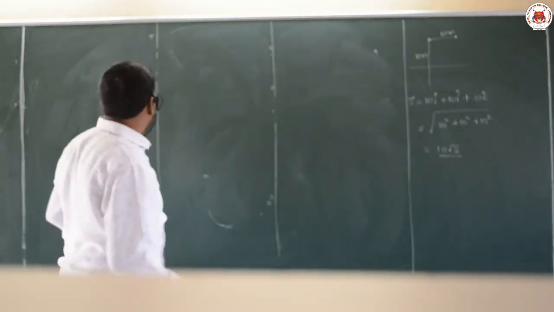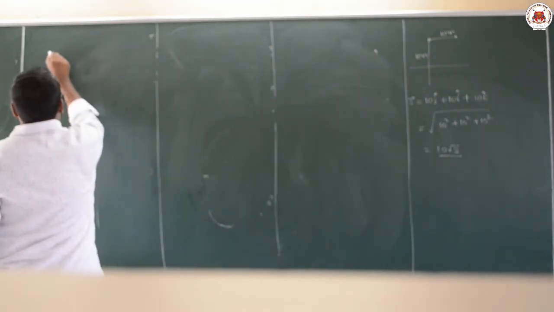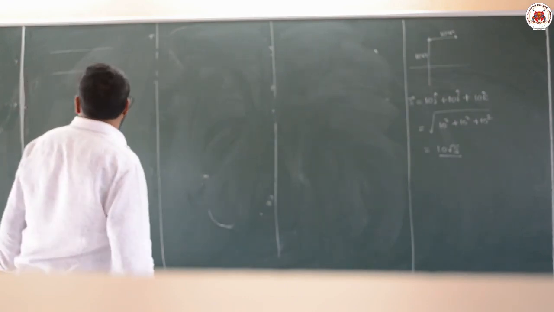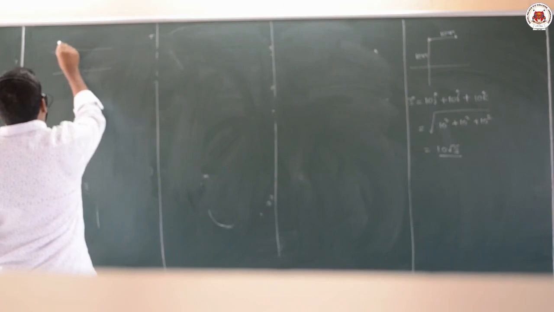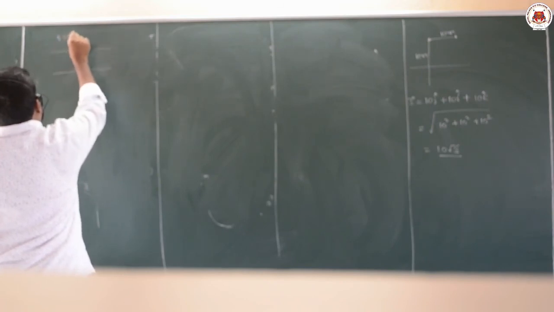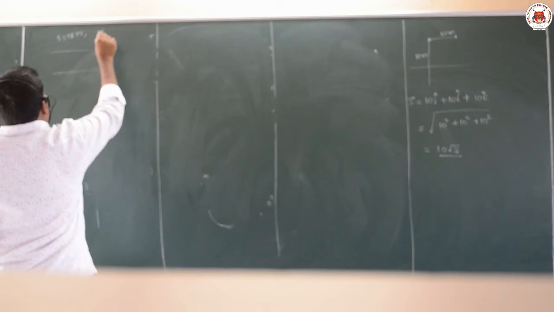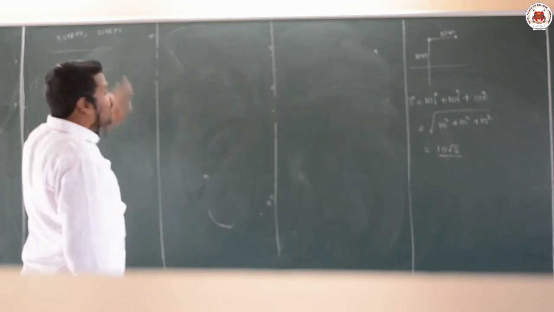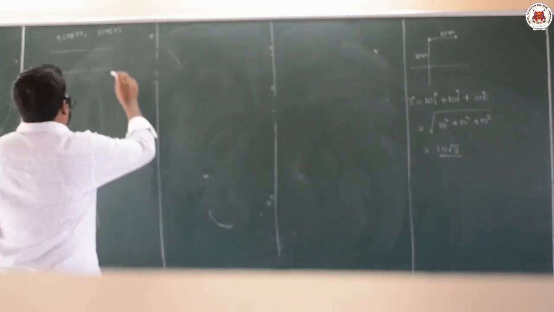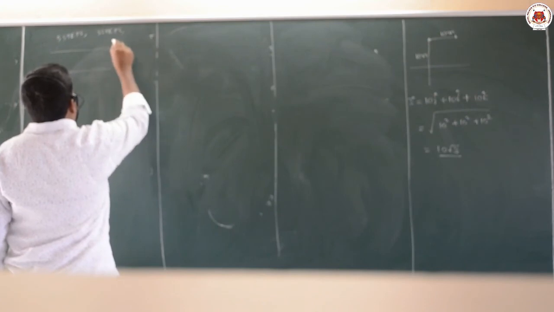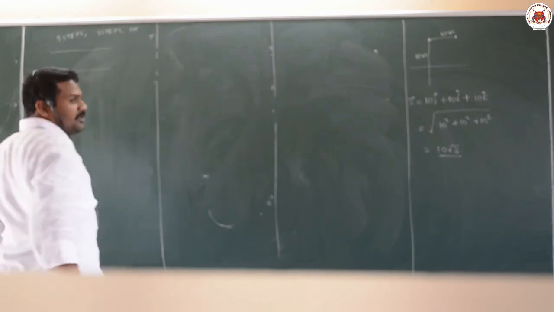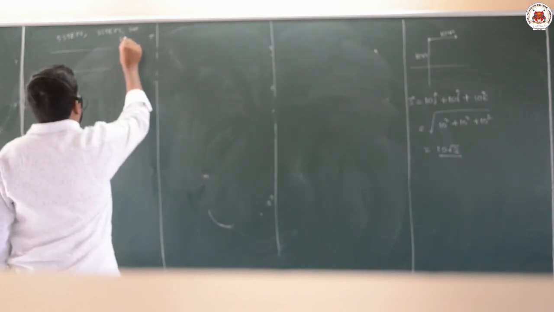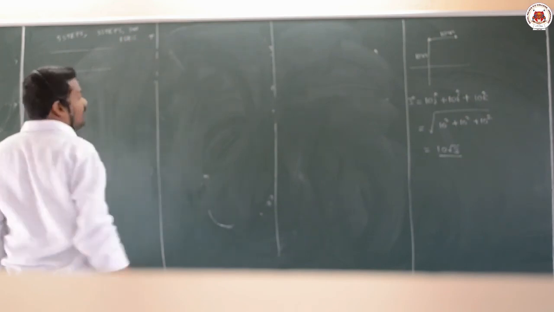A drunkard moving in a narrow lane takes 5 steps forward, 3 steps backward. Each step is of 1 meter. And the time taken for each step is 1 second.